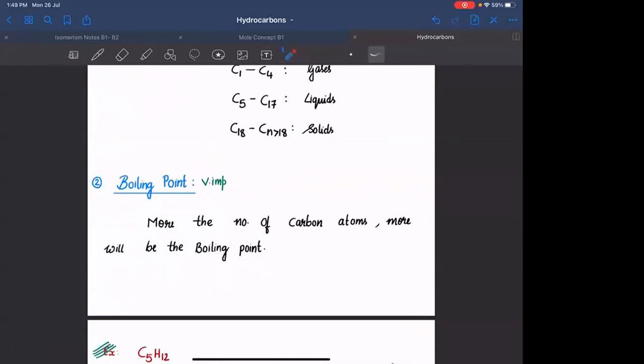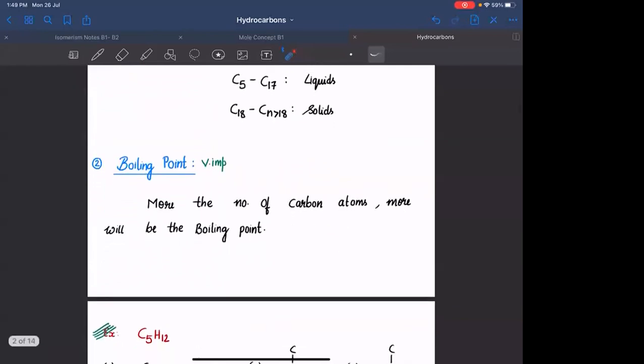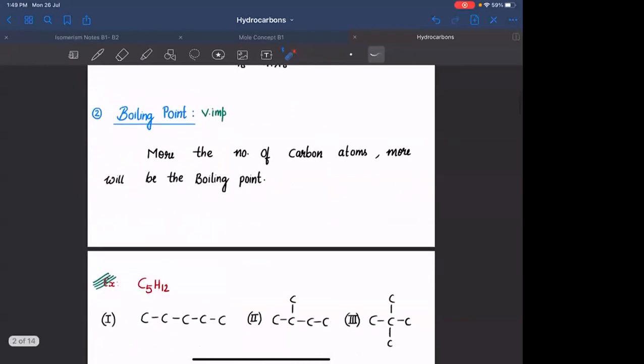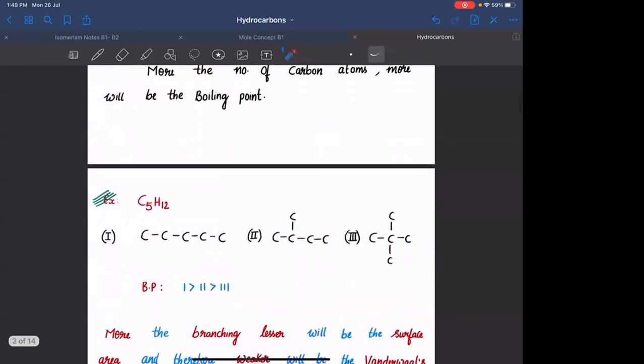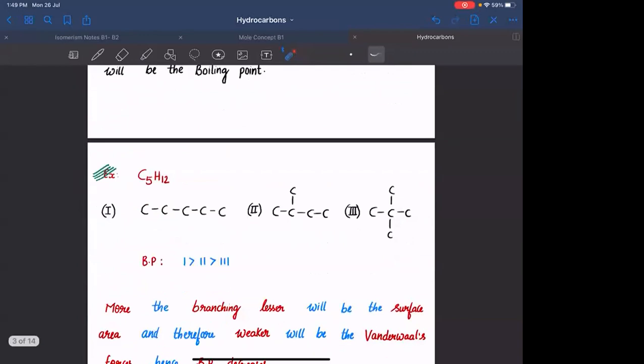The most common question is that they will give you isomers and ask the order of boiling point. In that case, it depends upon the number of carbon atoms as well as the surface area. If you have more and more branches, the surface area decreases and the boiling point decreases. The fewer the branches, the higher the boiling point.